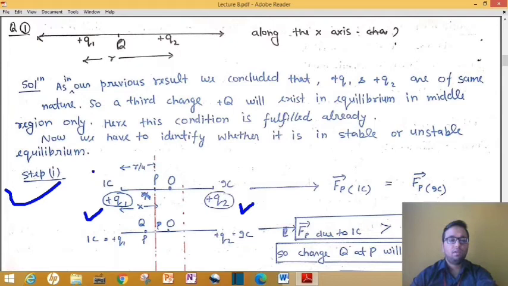For example, if you are not comfortable with q1 and q2, let me take some values. You can understand plus 1 coulomb and plus 9 coulomb. This example we already had solved in our previous lecture. And the third charged particle is somewhere in between these two charges, that is between 9 coulomb and 1 coulomb.